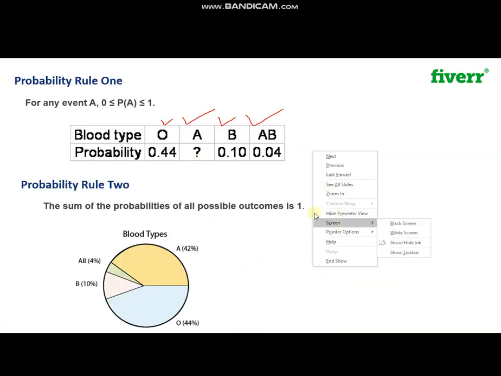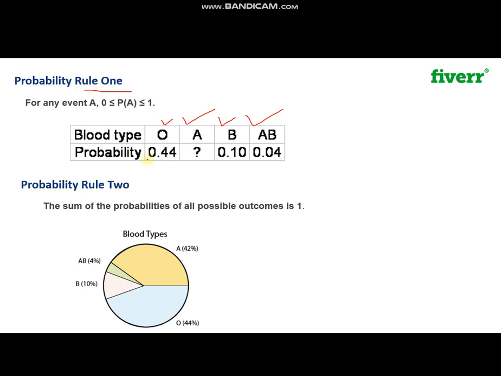So this is probability rule 1, that the probability will be between 0 and 1. For example, people of a colony have blood type O, type A, type B, or type AB. Each number must be between 0 and 1.